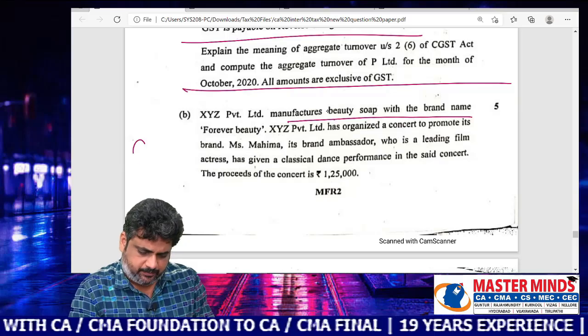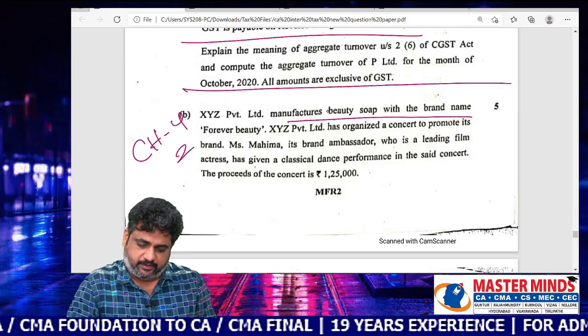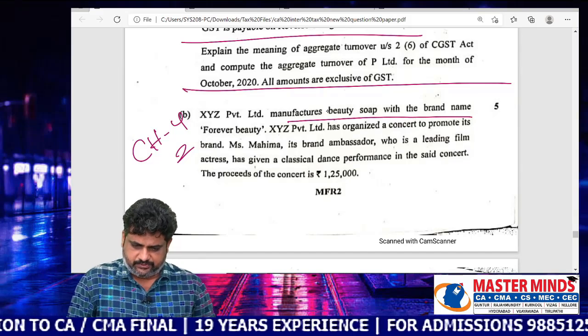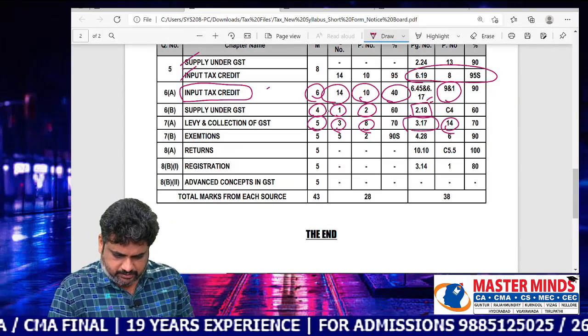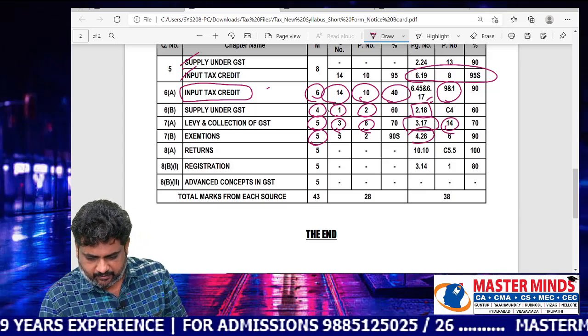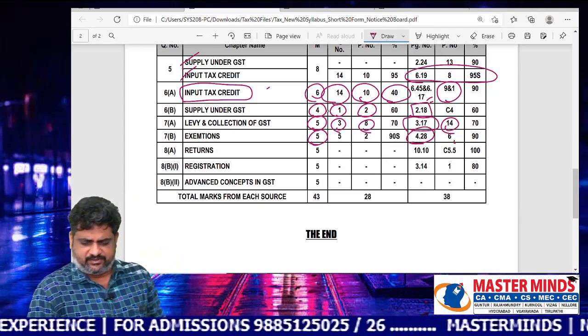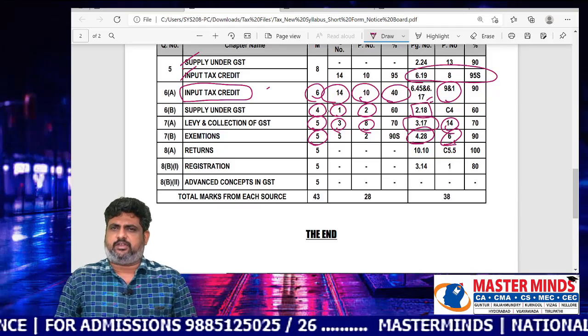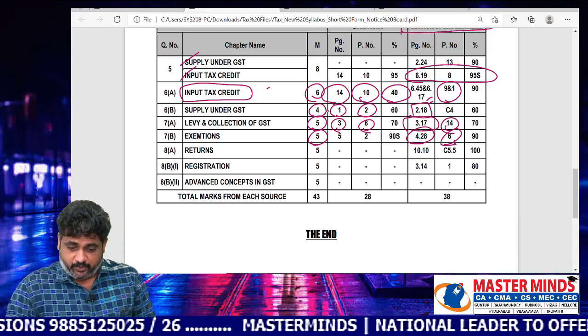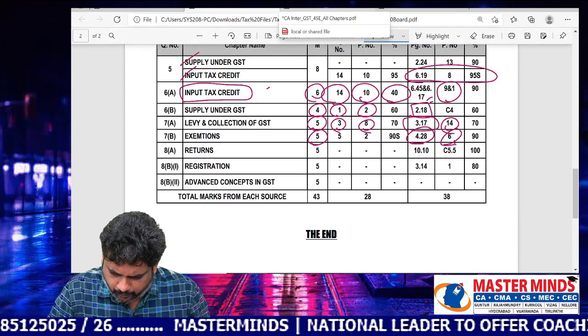I think this is chapter number 4 in our material, that is, exemptions. It is a 5 marks question, at 4.28 in our material. It is a straightforward question, except the name of the actor was changed. You can observe that in the material at 4.28.